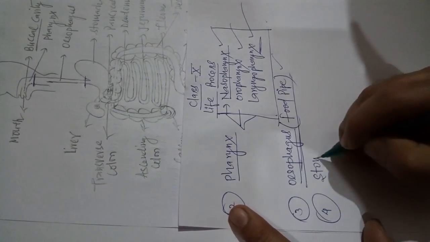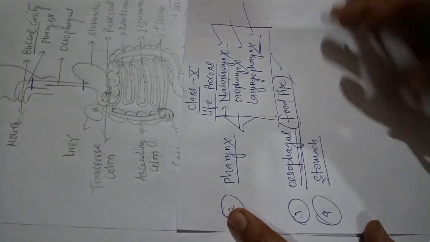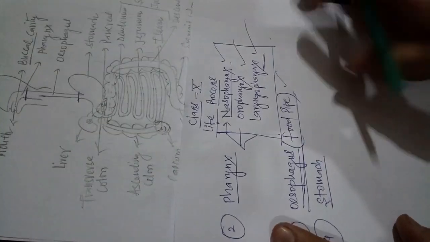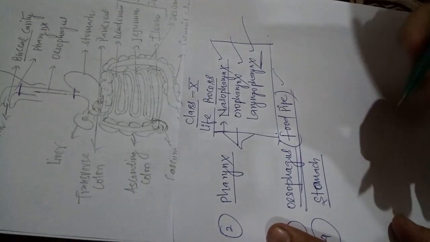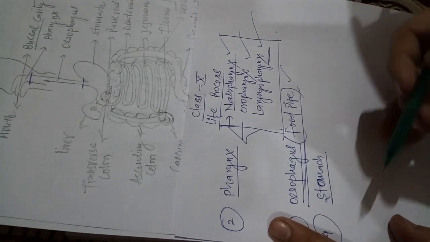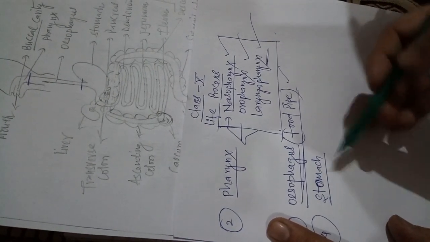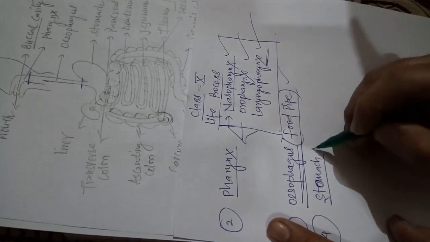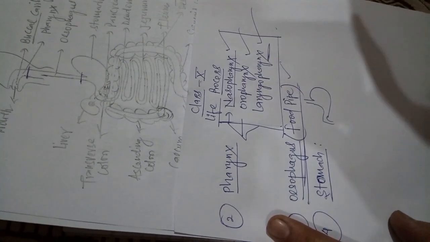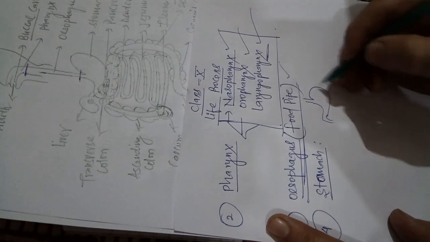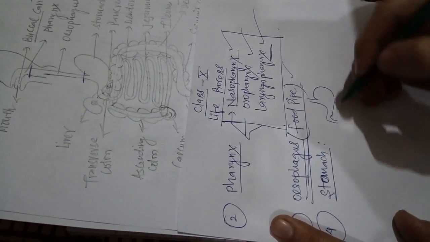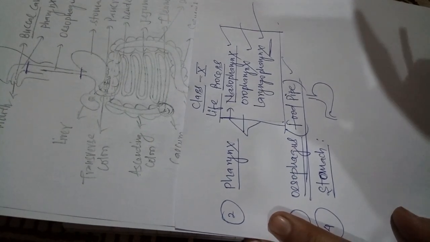Stomach. You know very well about the stomach. The stomach is a very important part of the digestive system because most of the digestion takes place inside the stomach. You have watched in the diagram, it is J-shaped and a bag-like structure.